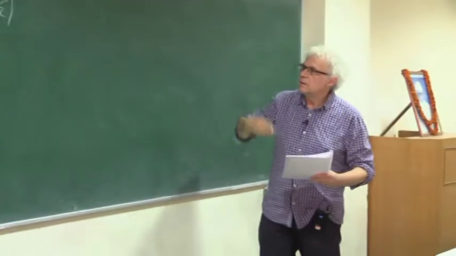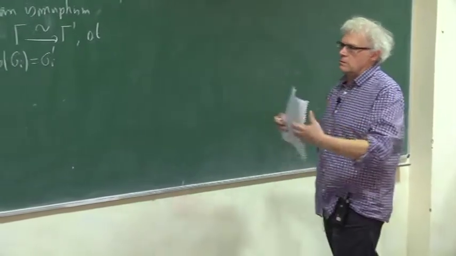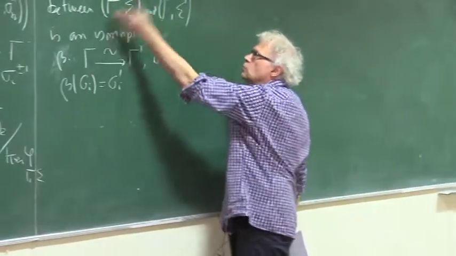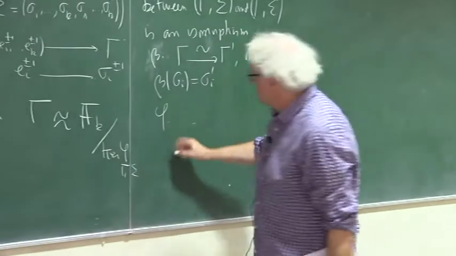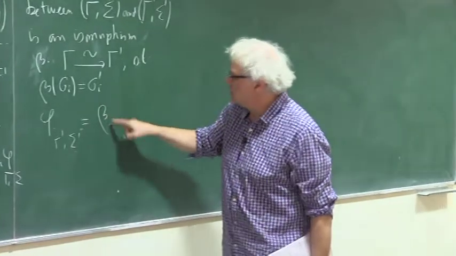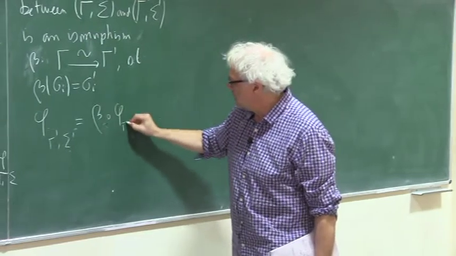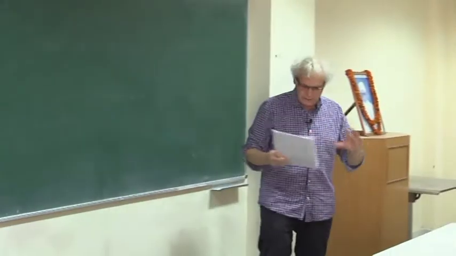In particular, an isomorphism between marked groups sends the marking of gamma sigma to the marking of gamma prime sigma prime. Namely, the marking map of gamma prime sigma prime is beta composed with phi gamma sigma. So take your time, look at this definition. It's very natural.